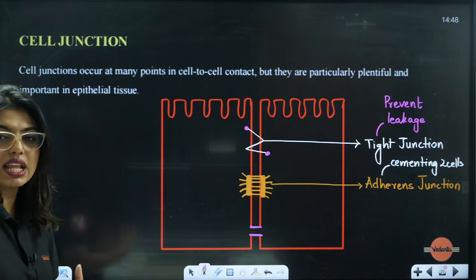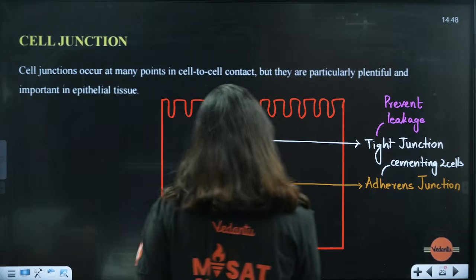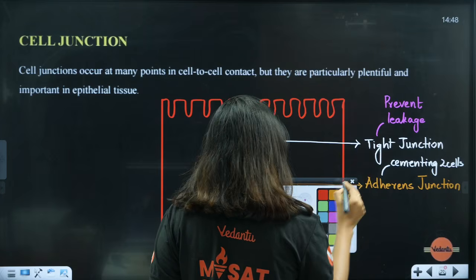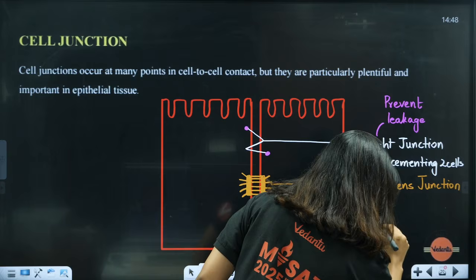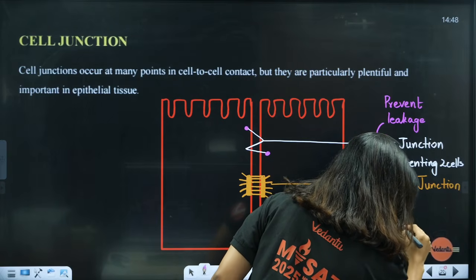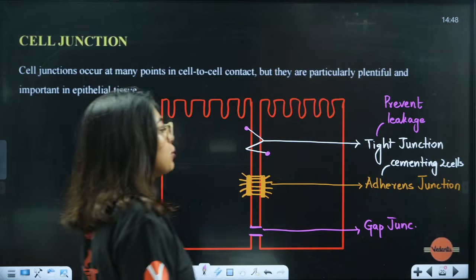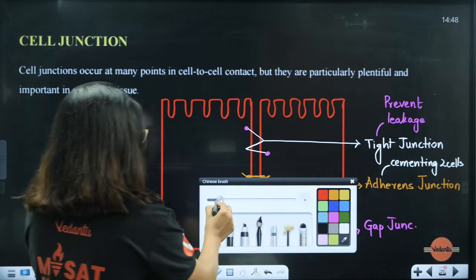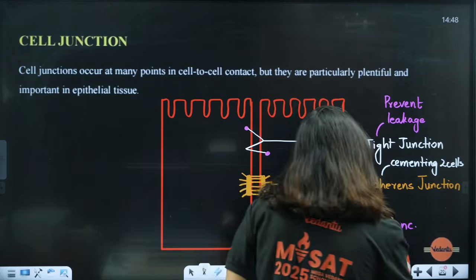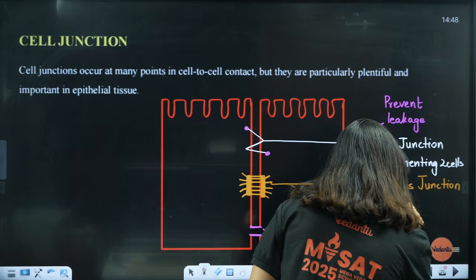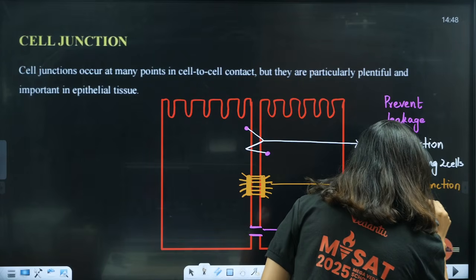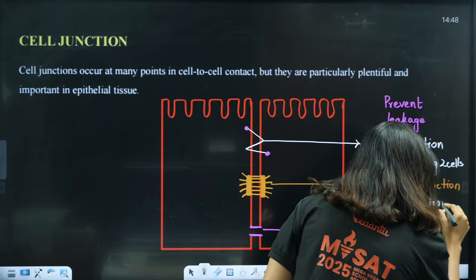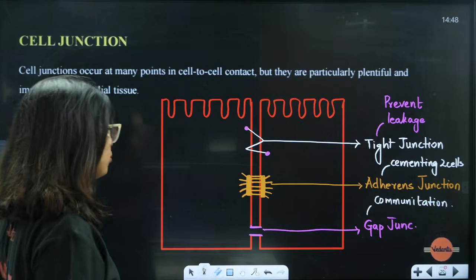Even though the name is gap junction, students, it helps in communicating. Gap junction helps in communication of both the cells.